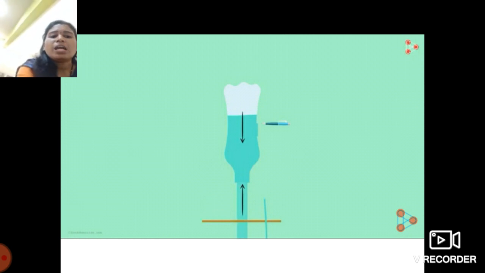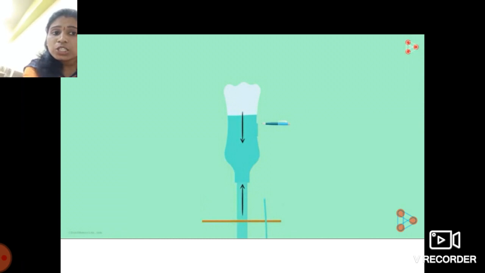This is all about the pressure exerted in the upward direction and the downward direction. Now if I make a few holes in that bottle, at its base or somewhere else in that layer, what happens now, students? The paper falls off. So why did the paper fall off when you made holes in that bottle?